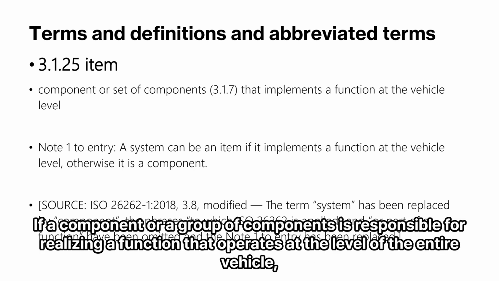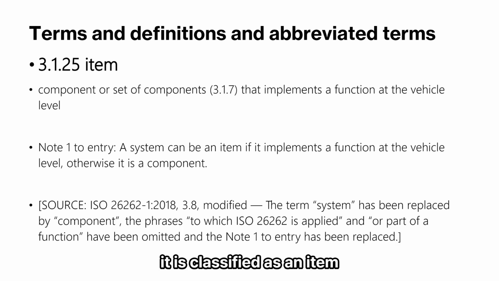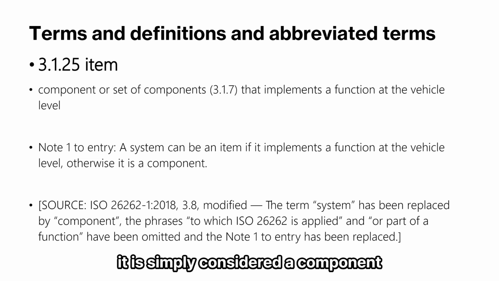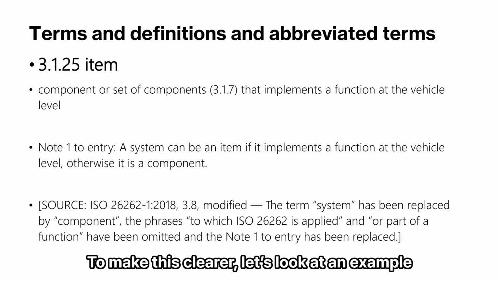If a component or a group of components is responsible for realizing a function that operates at the level of the entire vehicle, it is classified as an item. However, if it does not implement a vehicle-level function, it is simply considered a component. To make this clearer, let's look at an example.